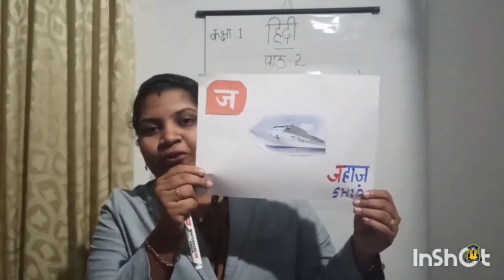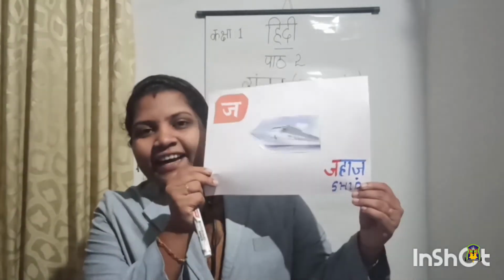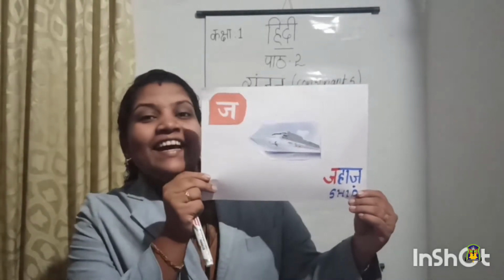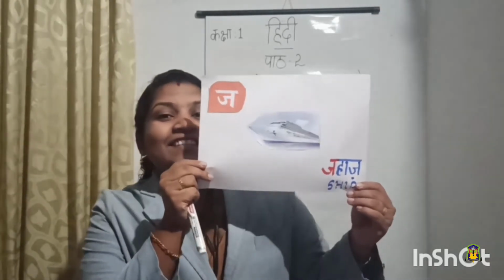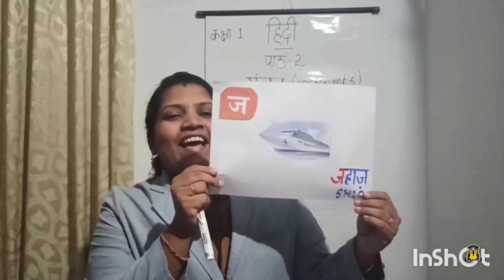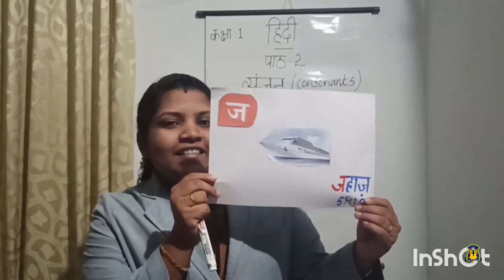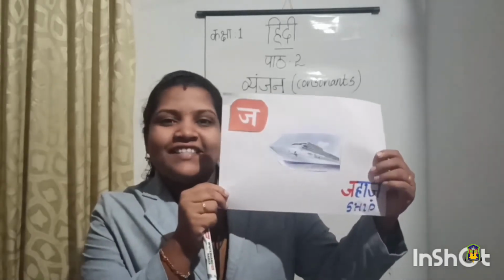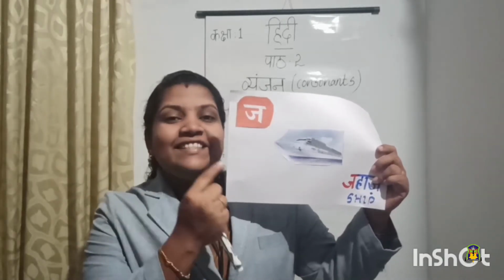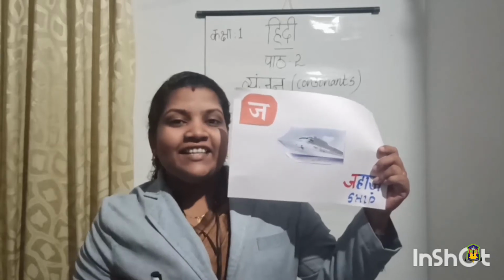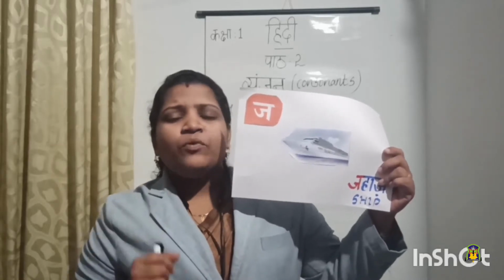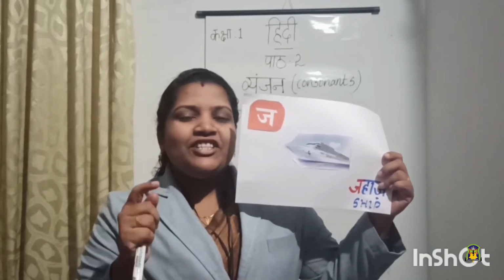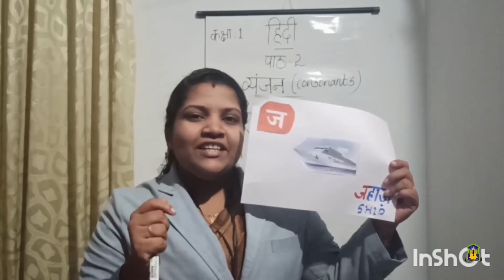ये क्या है बच्चों? ये क्या है? Can you identify this? Yes, ये है जहाज. ये है जहाज. Very good. And which is the first letter of जहाज? Ja. Ja is the first letter of jahaz. Very good. So children, Ja say jahaz. And what is the meaning of jahaz? Yes, jahaz means ship.